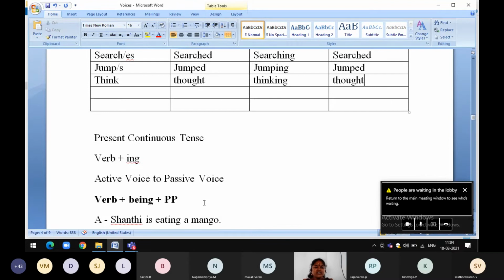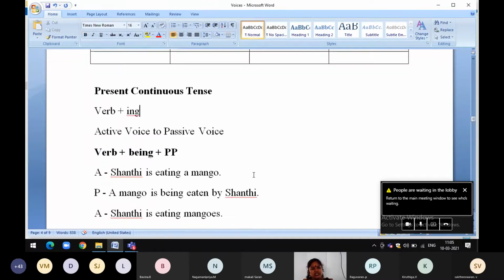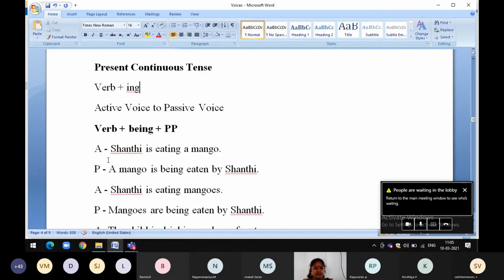Now let us see examples for present continuous tense, active voice to passive voice. See, for present continuous tense, we must use verb plus being plus past participle. For example, Shanti is eating a mango.